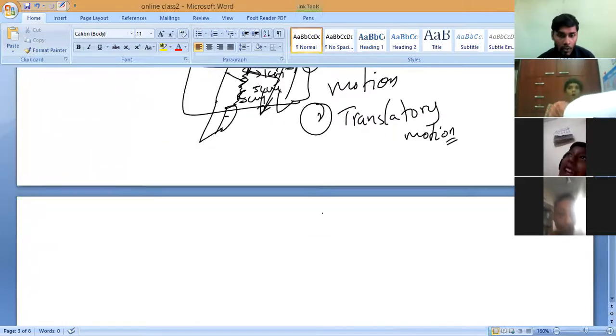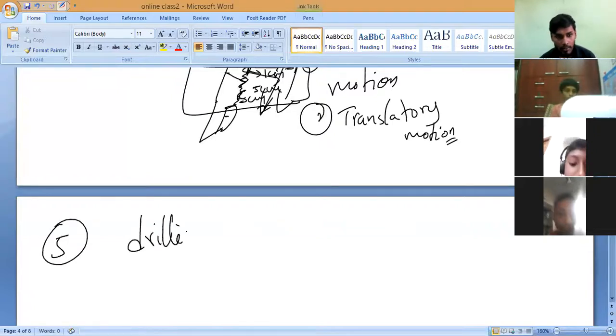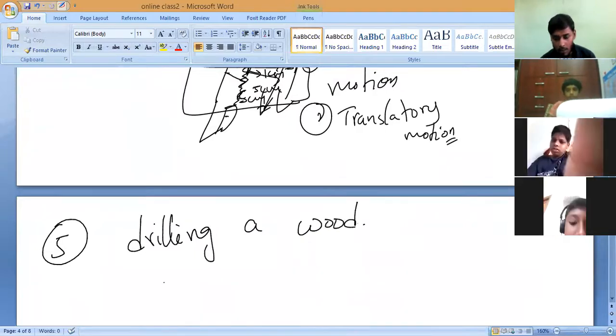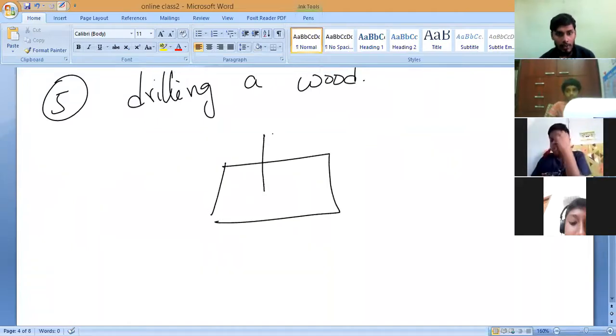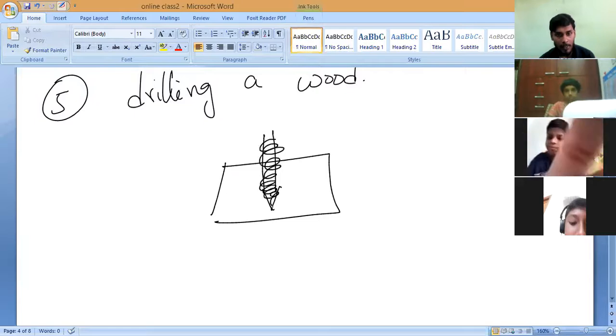Now, how many of you know drilling? Do you know drilling? Drilling a wood. Now, you tell me. Suppose I am making a hole in the wood. This is the piece of wood and this is where the drill bit will be present. Like this, the drill bit will be present. So now you tell me what type of motions are present here.